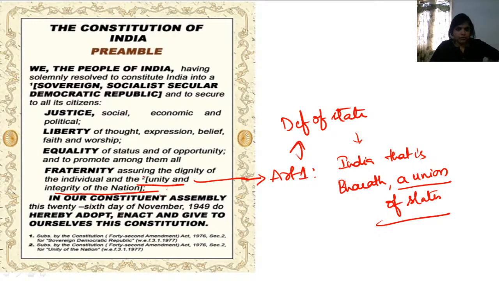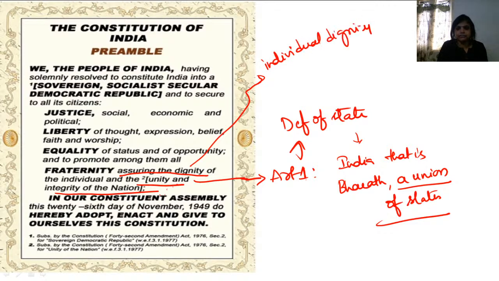Here I would also like to mention one more word: assuring. Fraternity is nothing but ensuring brotherhood and assuring individual dignity. What do you mean by individual dignity? How are you going to ensure individual dignity? You ensure it by Article 17, which talks about prohibition of untouchability.